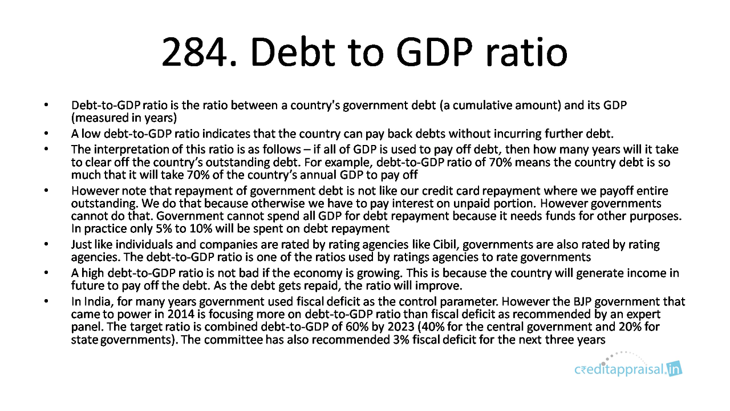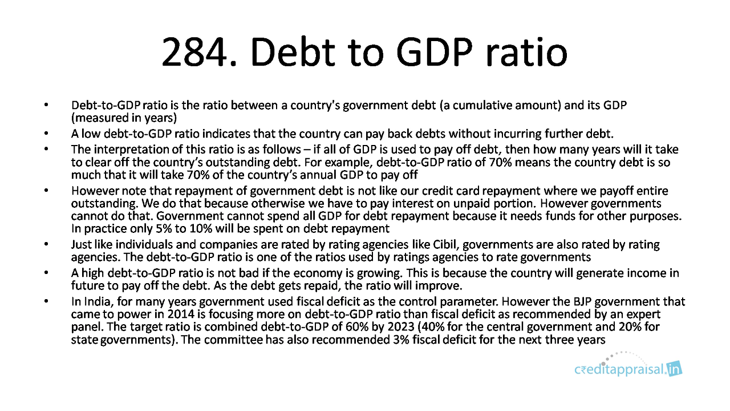However, please note that repayment of government debt is not like a credit card payment where we can pay off the entire outstanding. We do that because we have to pay interest on the unpaid portion, but governments cannot do that. Government cannot spend all the GDP for debt repayment because it needs funds for other purposes also. So, in practice, only 5 to 10% will be spent on debt repayment.